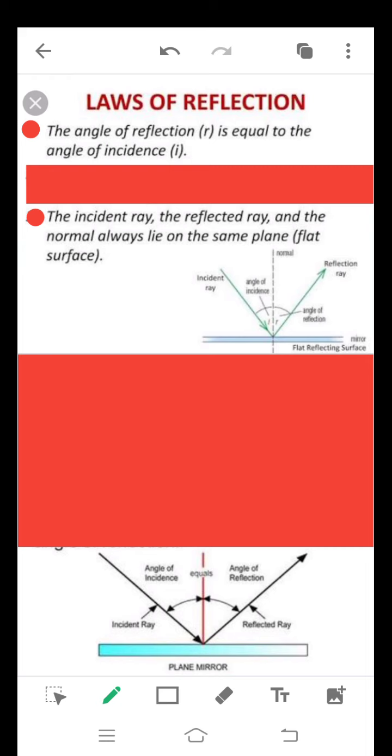There are two laws of reflection which are followed by all the rays of light falling on any object. First law is that the angle of reflection is equal to the angle of incidence.